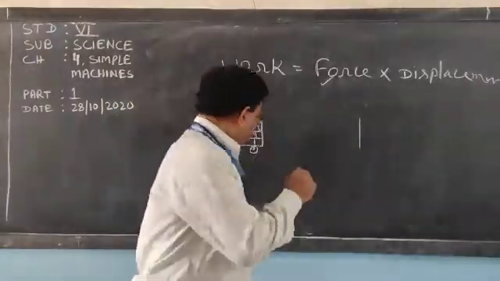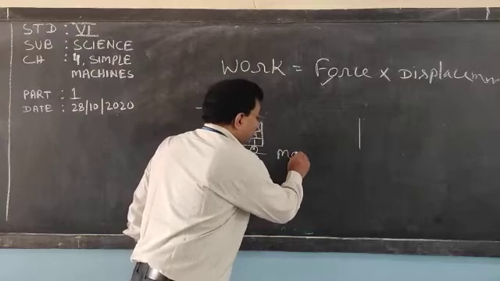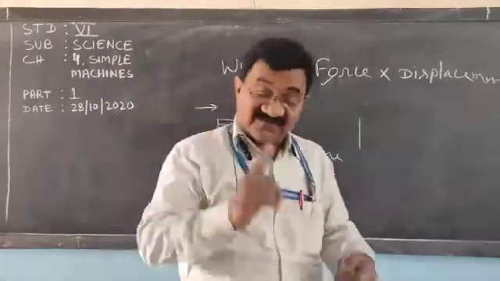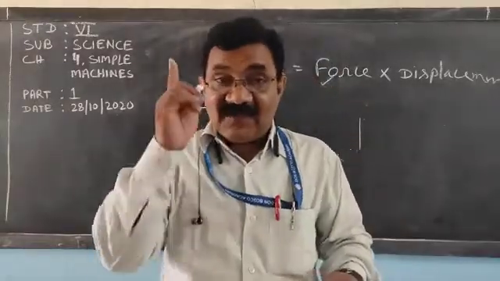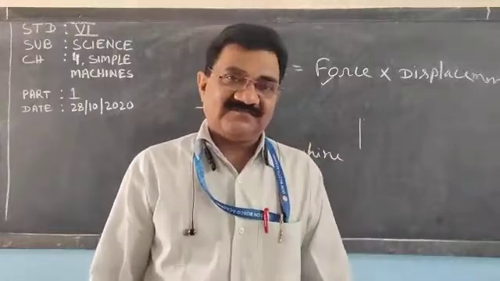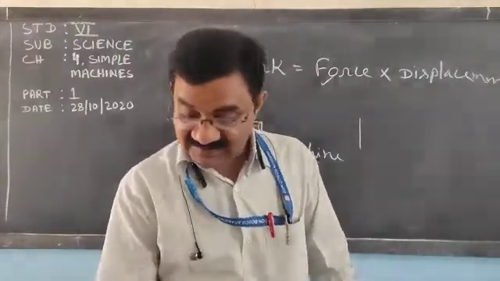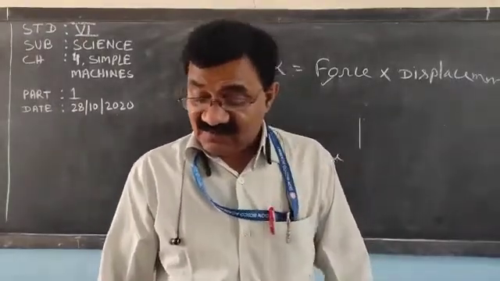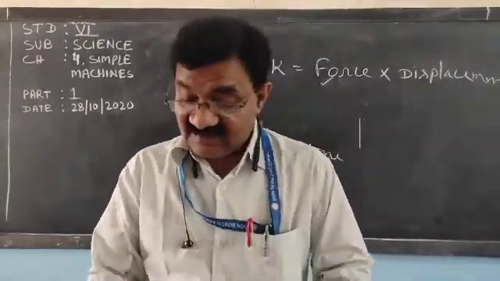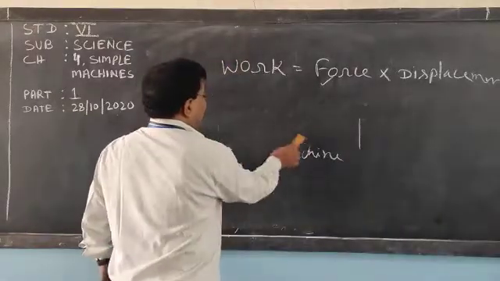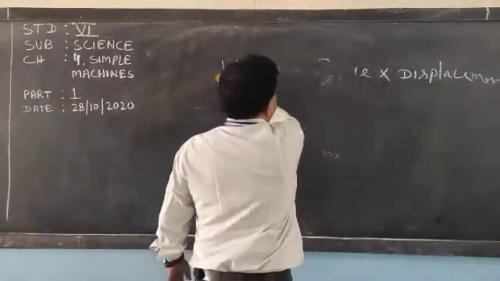That is a machine. So dear children, we are going to discuss the machine, which makes our work easier and faster. So if anyone asks you what is a machine, it is a device which makes our work easier and faster.